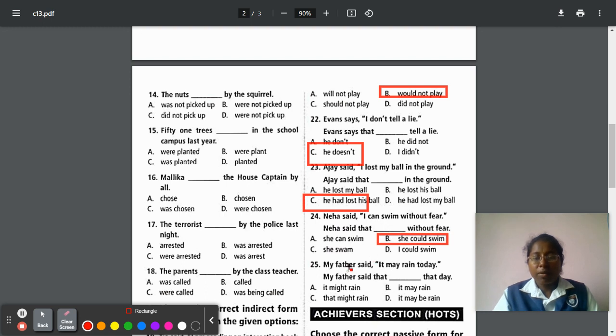Next, question number 25. My father said it may rain today. This is the direct speech. So we are going to convert into indirect speech. So my father said, here we are going to add a word that. It may is given. So it will be written and may will be converted into might. It might rain. So option A is the correct answer.